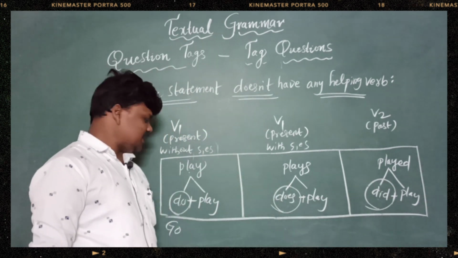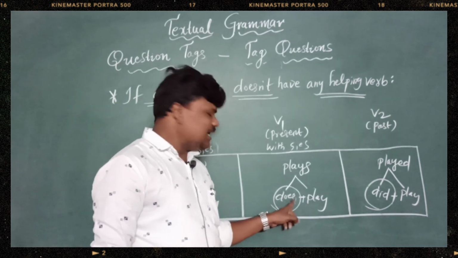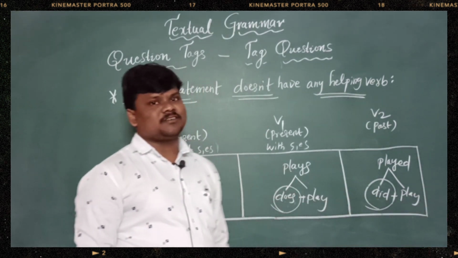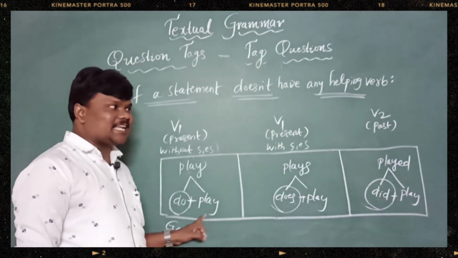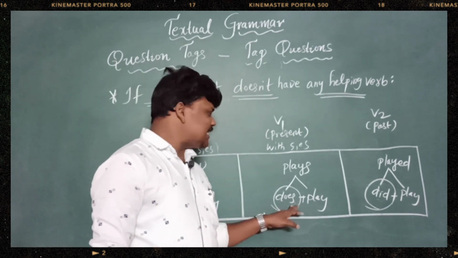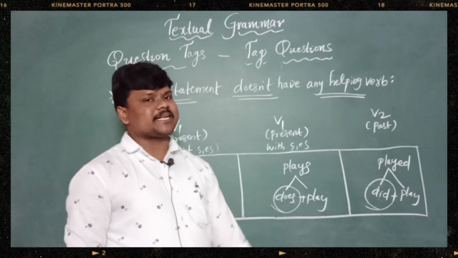Right? Like that. Write, do plus write. Writes, does plus write. Wrote, did plus write. Next, ring, do plus ring. Rang, did plus ring. Rings, does plus ring.